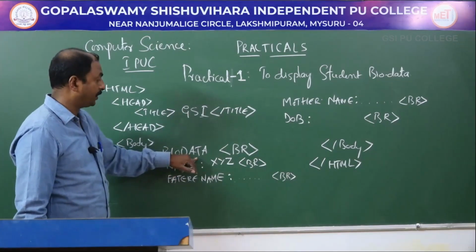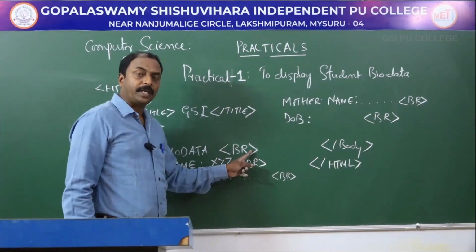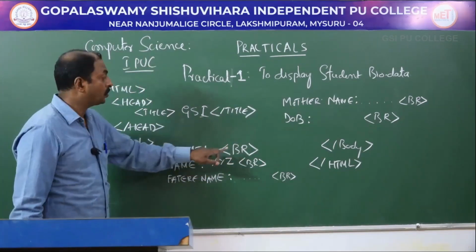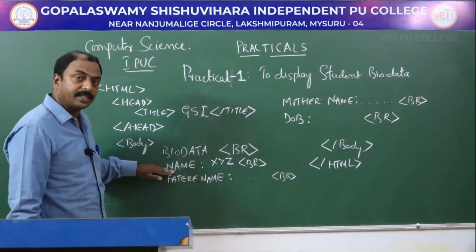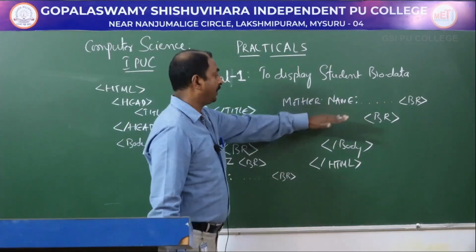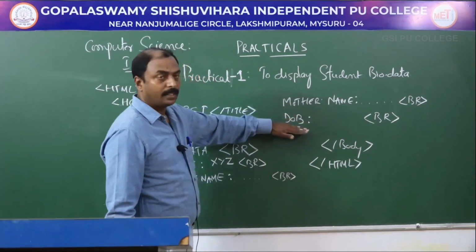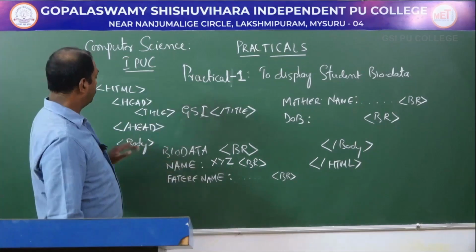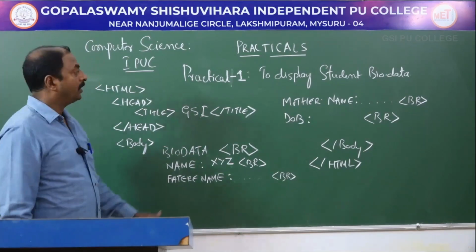Here I want to display biodata, and here I am using one more tag, the BR tag. It is a line break. The meaning is that immediately after displaying this, the control goes to the next line. So the second line, name equal to, will be displayed in the next line. Similarly, name, father's name, mother's name and date of birth. These things will be displayed one below the other because of this BR tag, that is the line break tag. And again we have closed this body tag and HTML tag.